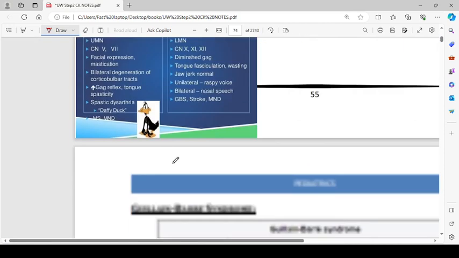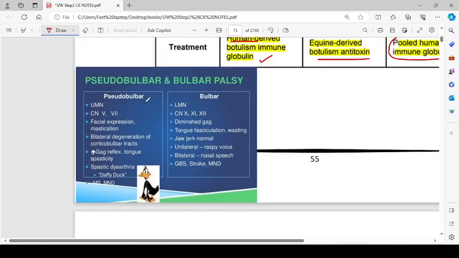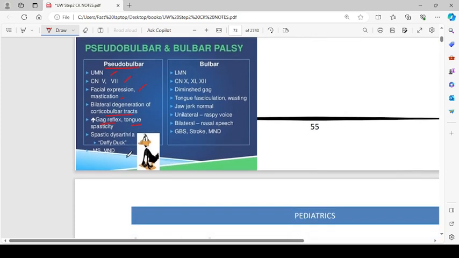So here you can see the differences between the bulbar and pseudobulbar palsy. Pseudobulbar palsy is an upper motor neuron lesion. The cranial nerves 5 and 7 are involved. Facial expressions and mastications are disturbed. Bilateral degeneration of the corticobulbar tract. Increased gag reflex, tongue spasticity, spastic dysarthria. And spastic dysarthria means there is a Daffy Duck sign, and multiple sclerosis and motor neuron disease can present like